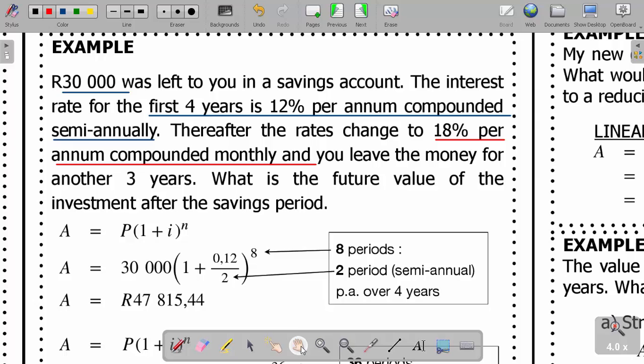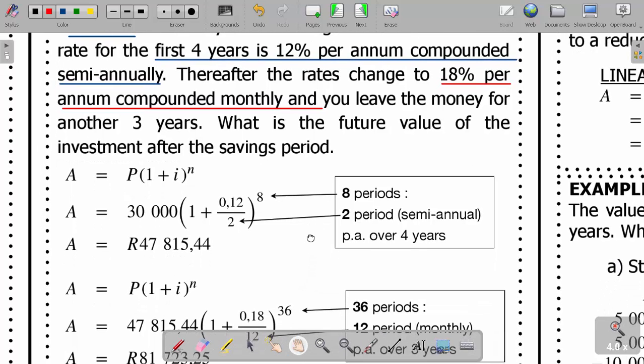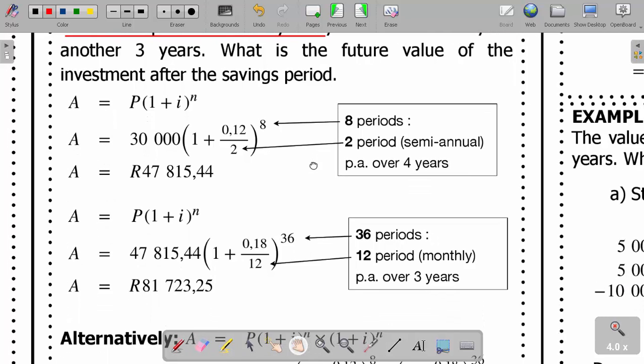Let's check it out properly. Now, in the first 4 years, because we are compounding semi-annually, I divide I by 2 and multiply the 4 years by 2 to give us 8 here, which gives this answer here. And then after getting this answer, we said you carry it forward and put it here. Now you compound monthly. That's why we divide by 12, then power 3 times 12, which is 36, which gives us this final answer here.